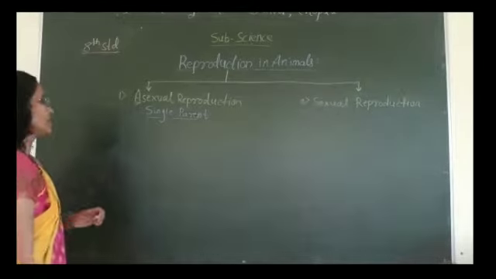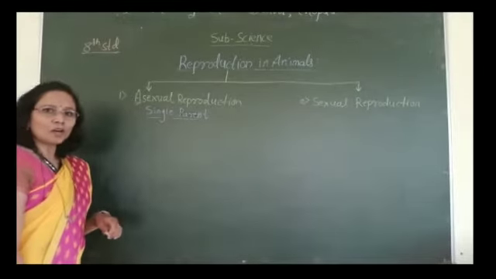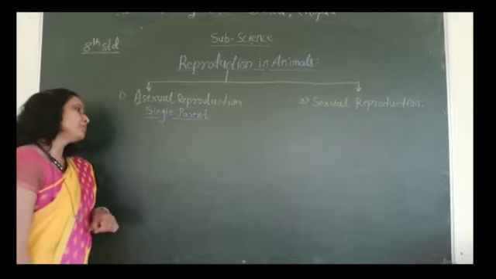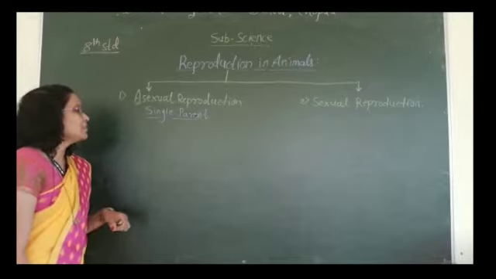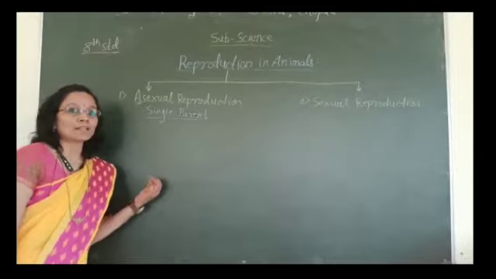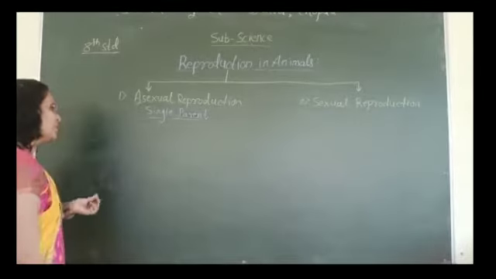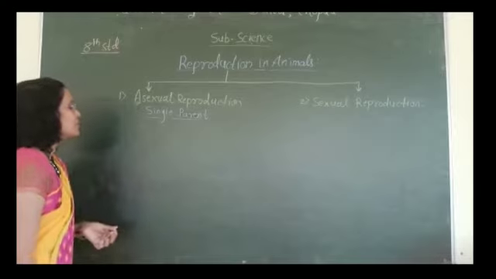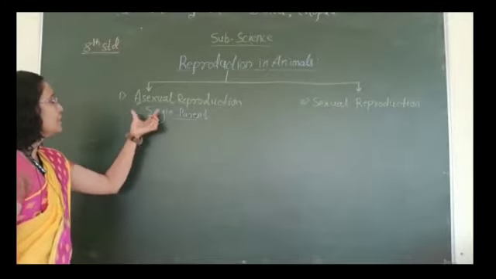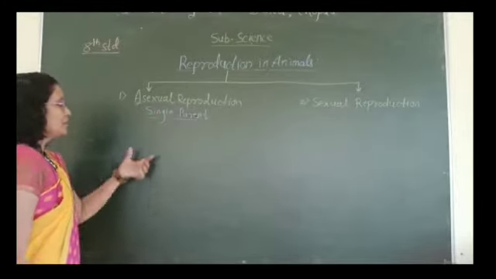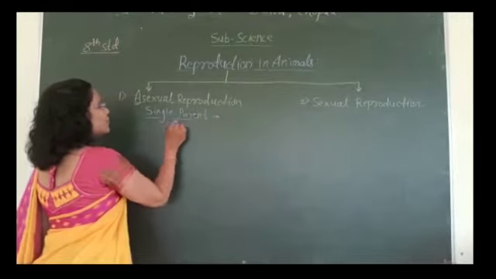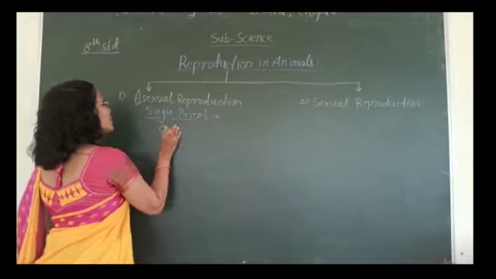That process in which new organisms are produced by a single parent, either by division or by spore formation or by budding. We are going to see the processes which are done in this type of reproduction. Means only a single cell can produce two new cells.